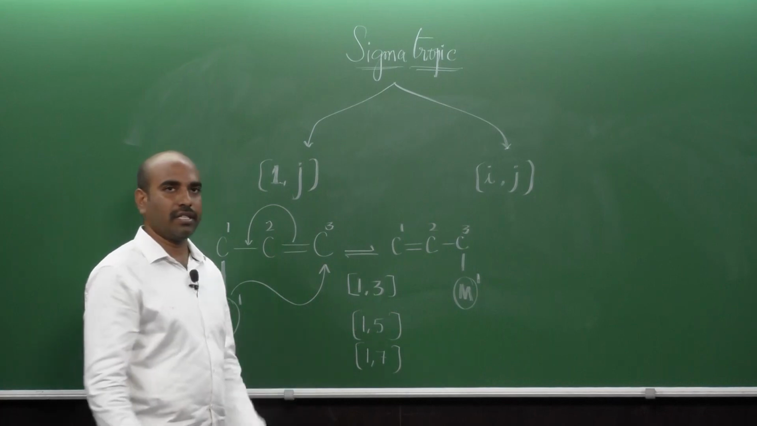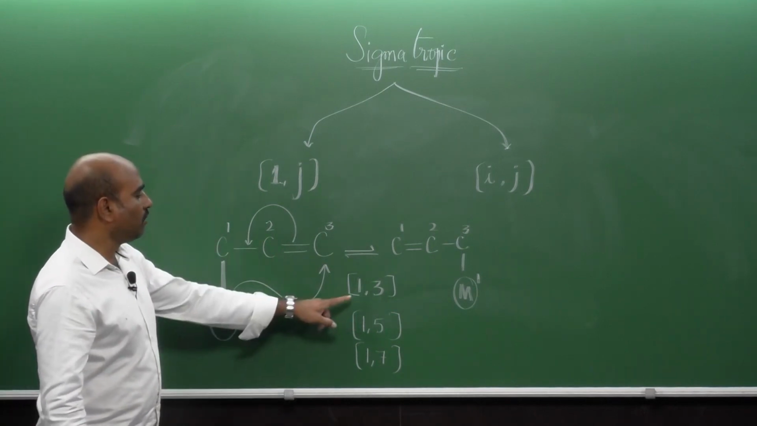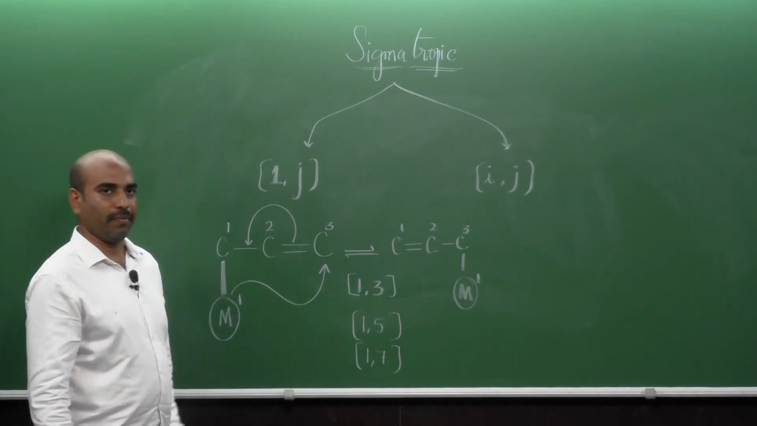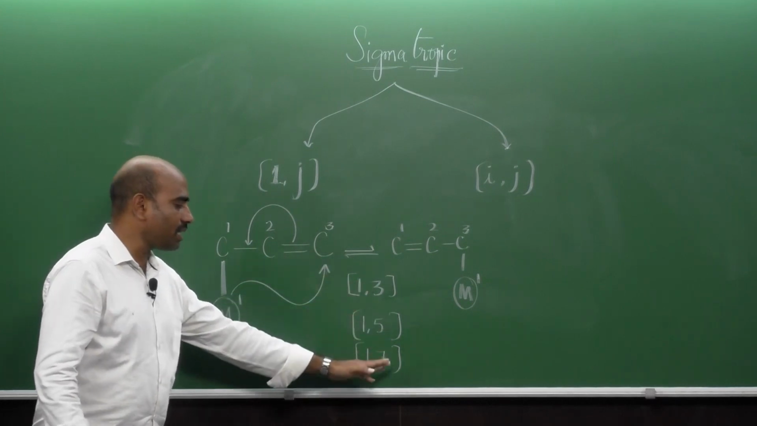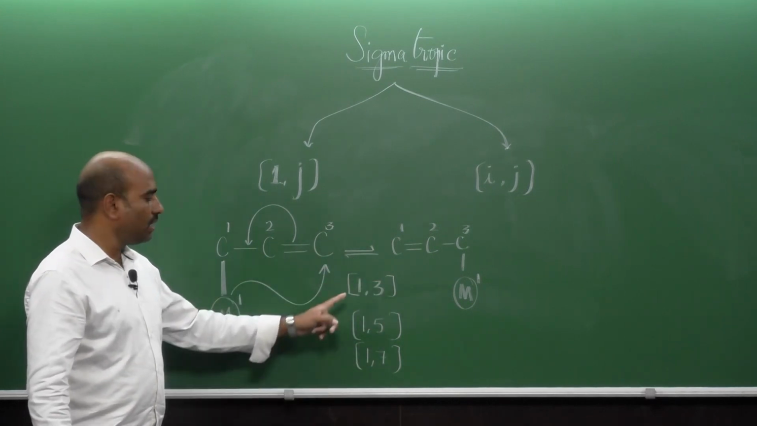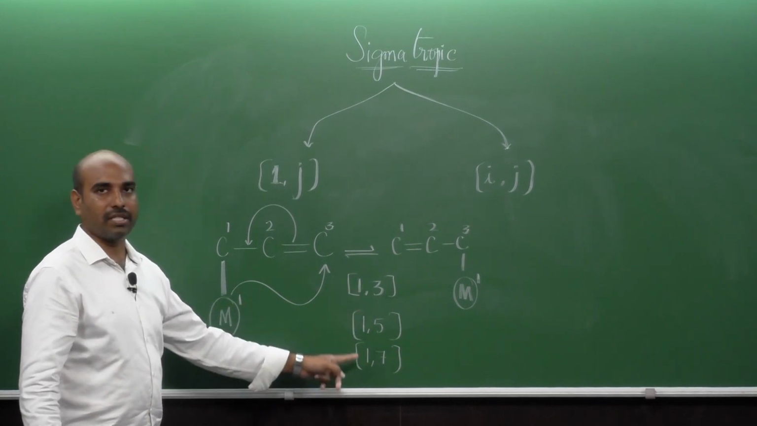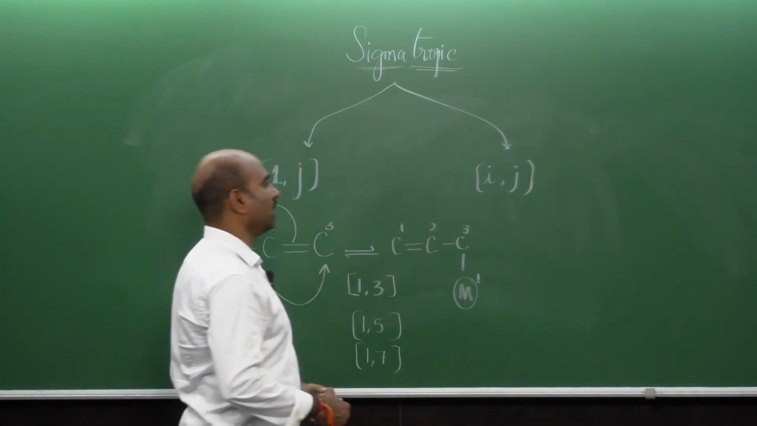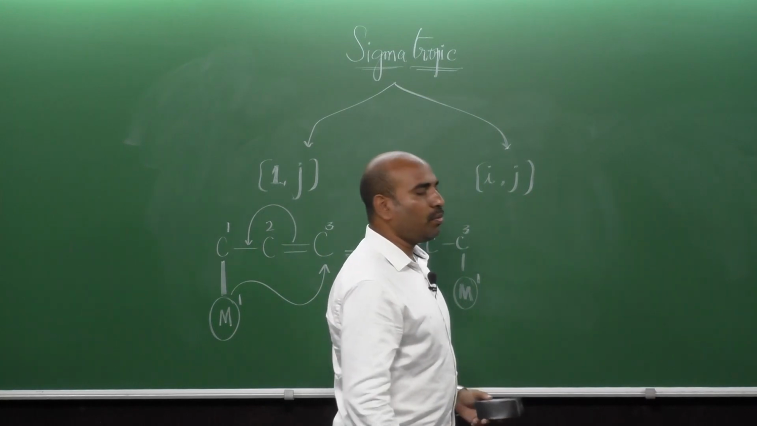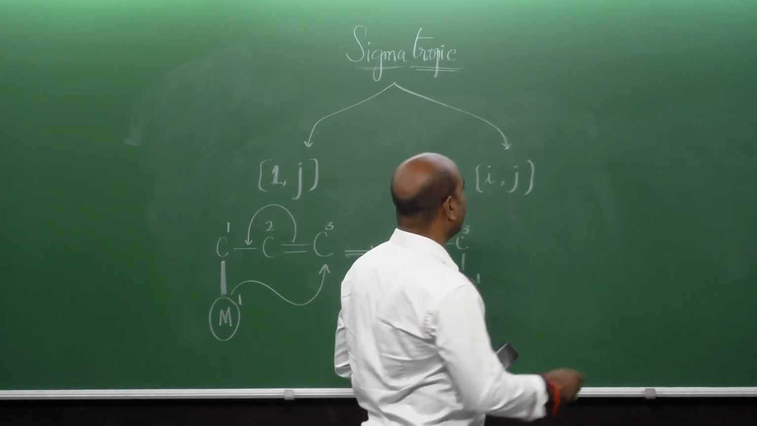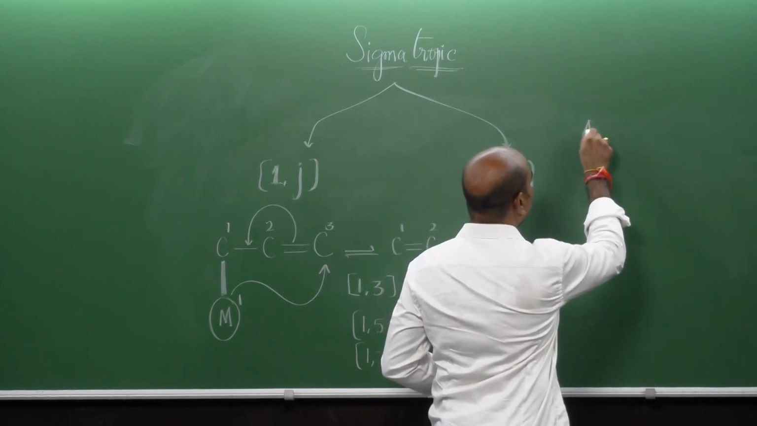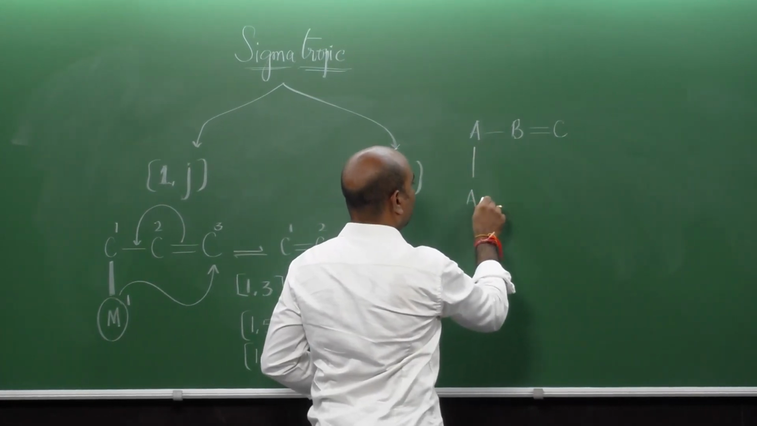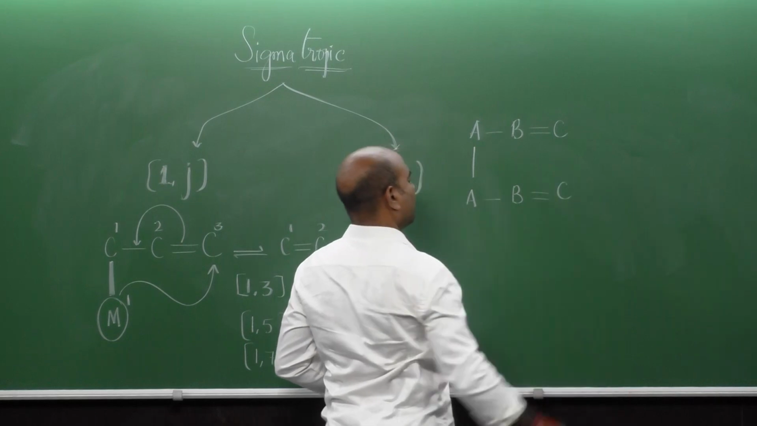In all these cases, one thing is certain: one end of the sigma bond is fixed, and the other end is the only one changing, whether it is going to the third, fifth or seventh atom. That is a different issue, but one end of the sigma bond is constant. These are called 1,j type sigmatropic rearrangements. In the other case, both ends of the sigma bond are changing. You see this interesting example: A, B connected to C via a double bond, and similarly it is connected to this.